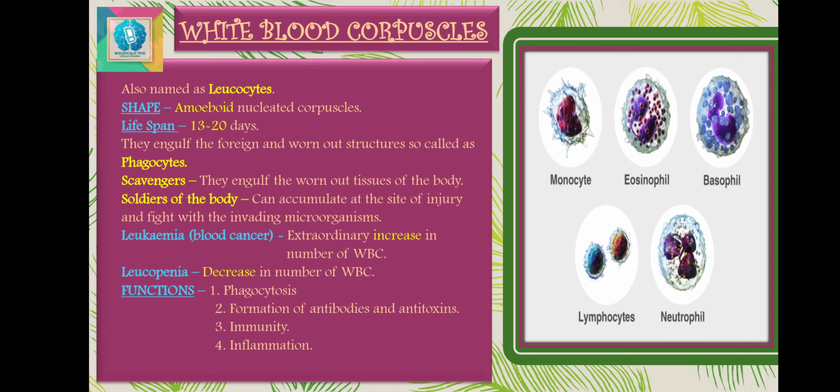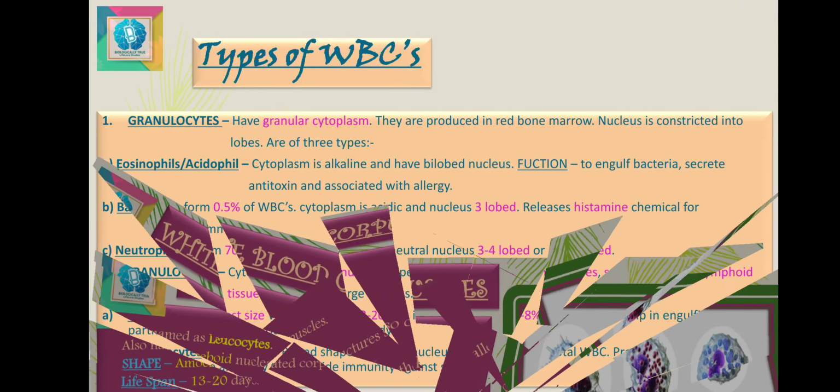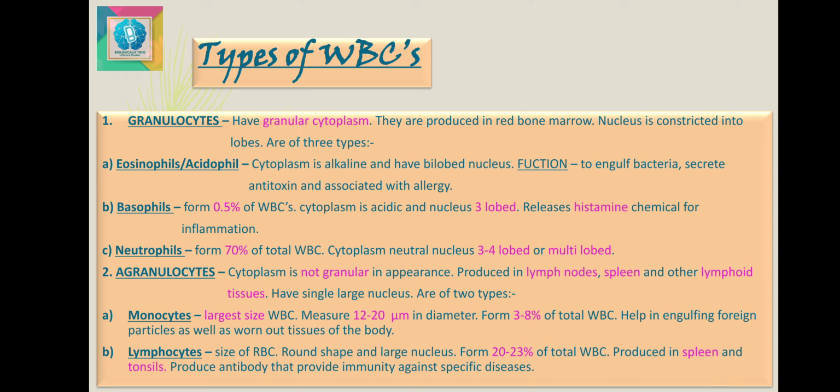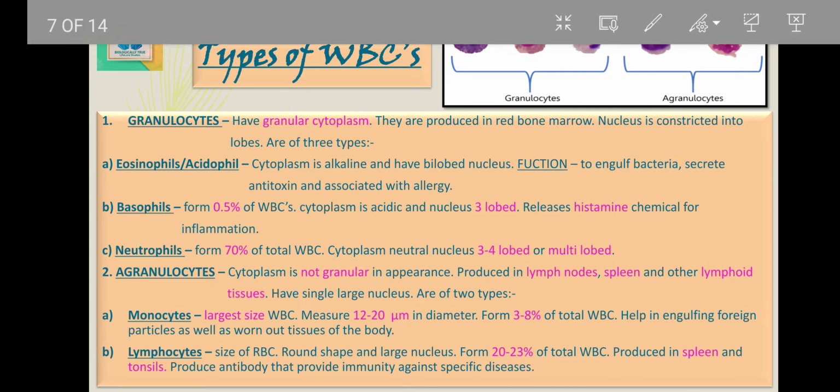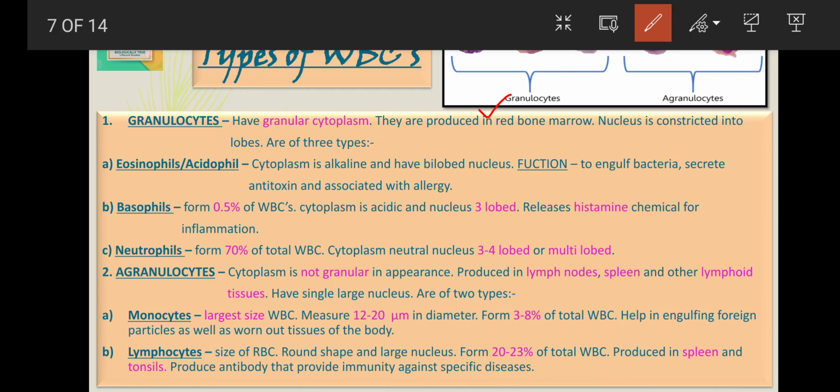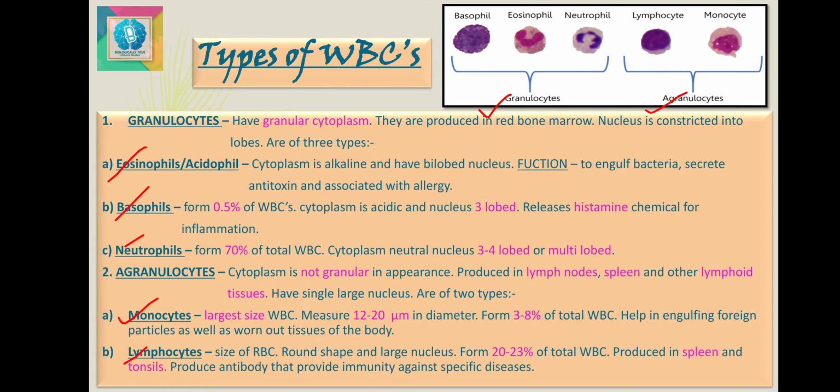Now let's discuss the different types of WBCs. What are they? Based on the structure, the leukocytes or the WBCs are classified into the following two groups. As shown here, the first is your granulocytes and the second is agranulocytes. These granulocytes are further divided as eosinophils, basophils and neutrophils, and agranular as monocytes and lymphocytes. So now we are going to discuss them one by one.